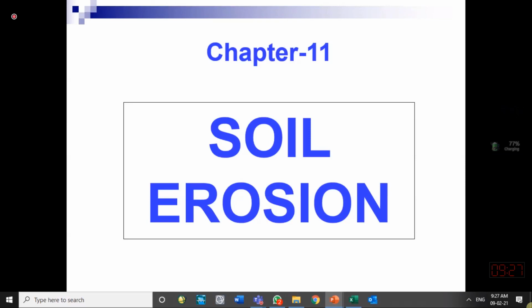All flowing water has a certain capacity to carry sediments, depending upon its depth, and mainly its velocity. And the velocity is controlled by the slope of that area. So each flowing channel has a certain capacity to carry sediments.